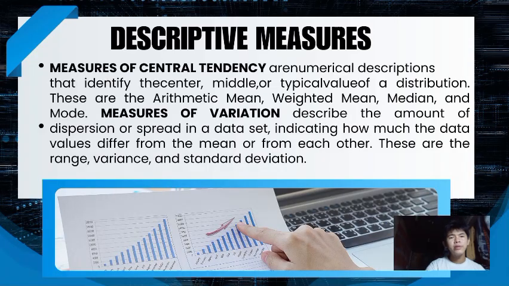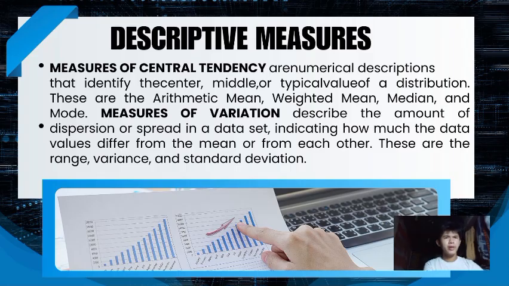So let's have the descriptive measures. Descriptive measures of central tendency are numerical descriptions that identify the center, the middle, or the typical value of a distribution. These are the arithmetic mean, weighted mean, median, and mode. These are the most common, which we encounter in our early years of statistics, where the mean talks about the average, the median is the middle, and the mode is the most frequent.